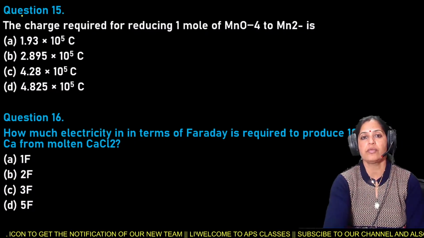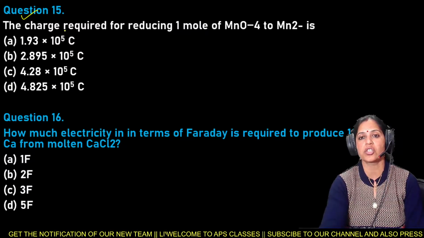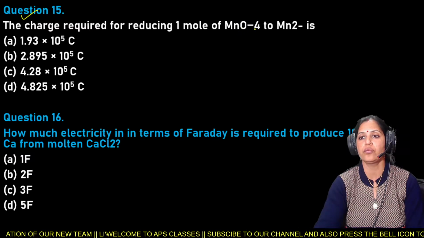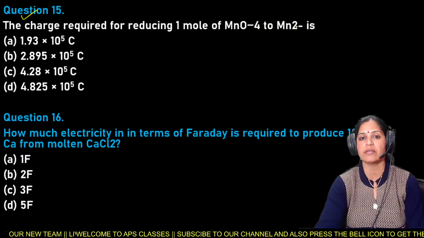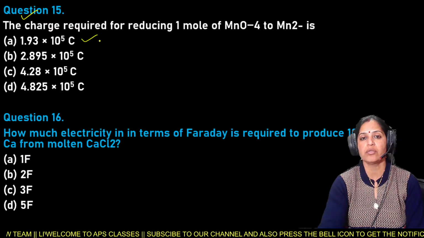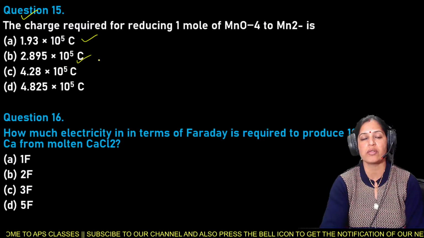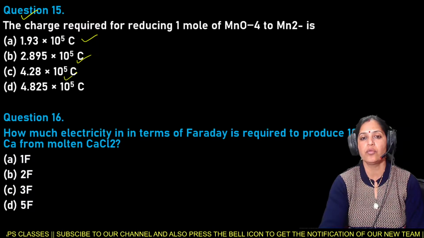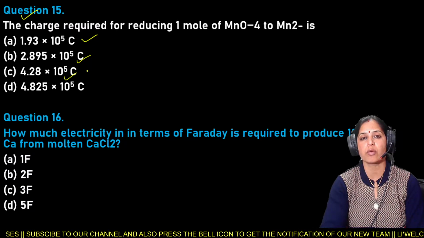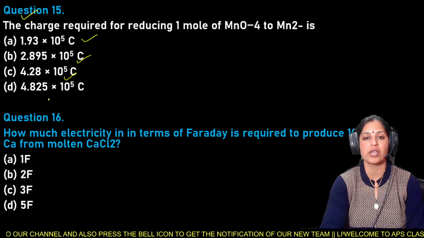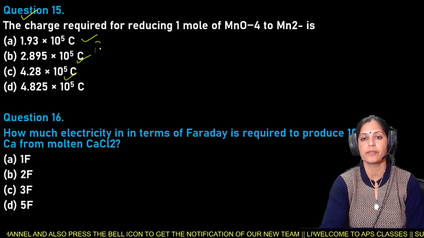Next is question number 15. The charge required for reducing 1 mole of MnO4⁻ to Mn2+ is: A, 1.93 × 10^5 coulomb; B, 2.895 × 10^5 coulomb; C, 4.28 × 10^5 coulomb; and D, 4.825 × 10^5 coulomb.